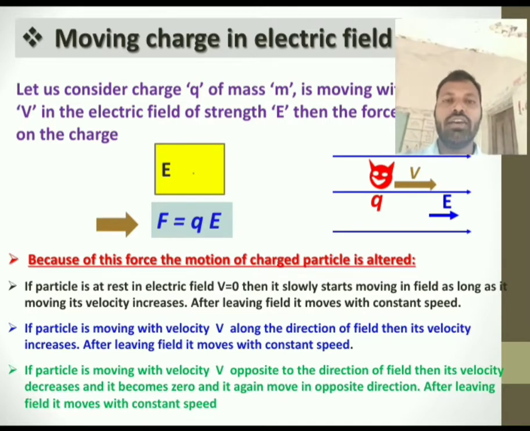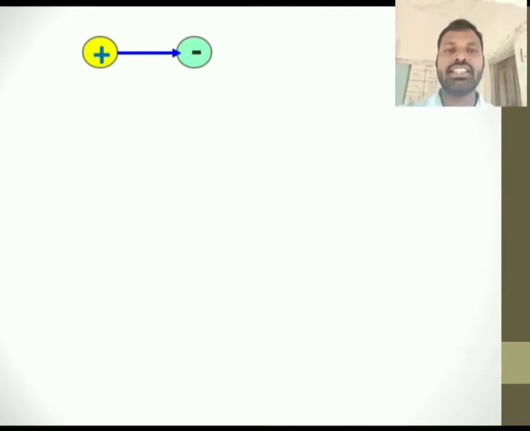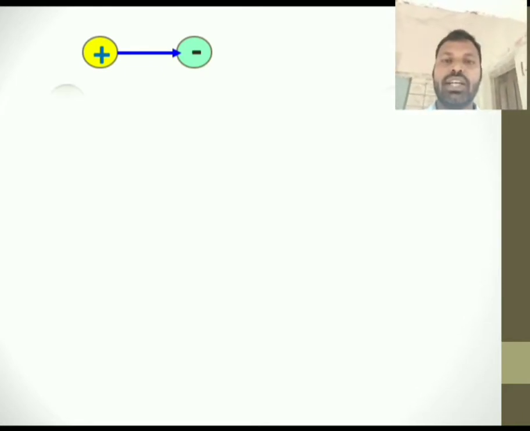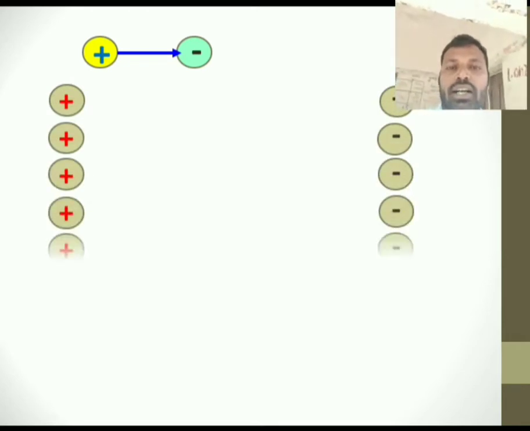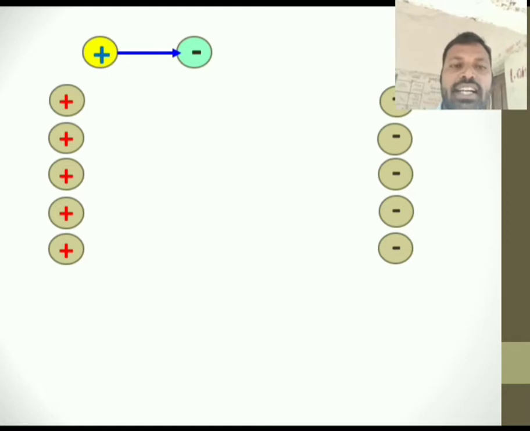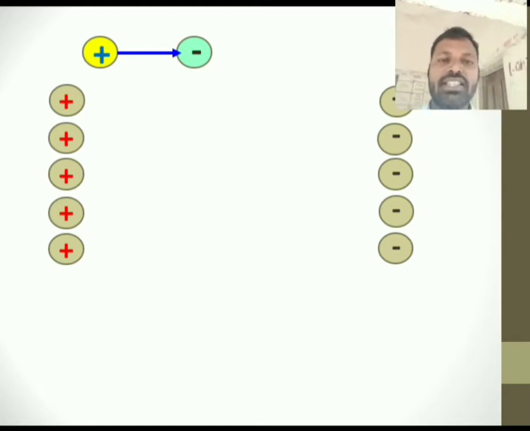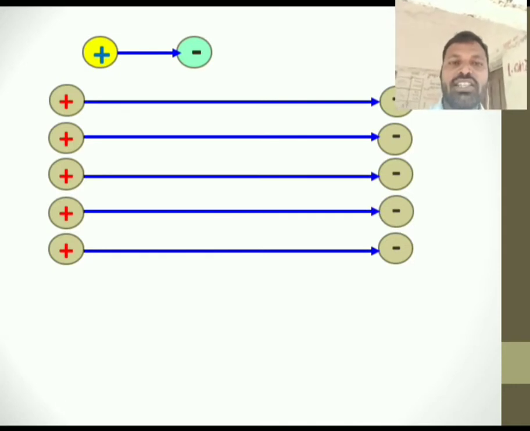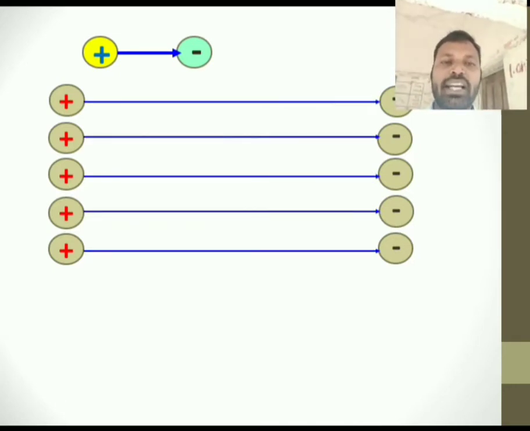See here, I will show you. See here, the direction of the electric field is generally always from positive to negative. So, see here, there are stationary positive charges and negative charges separated by some distance. Now, the electric field formed by these two stationary charges is like this. So, this is my electric field.